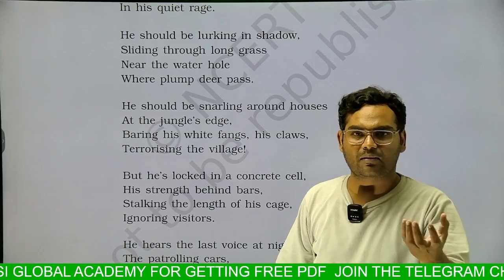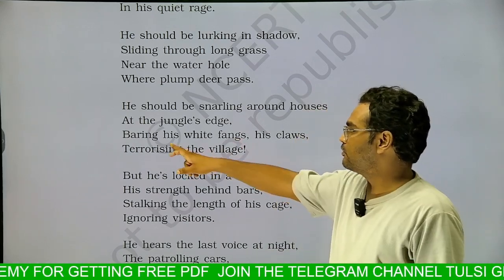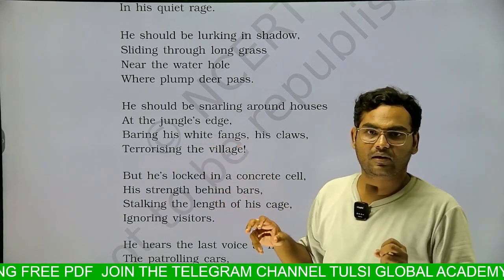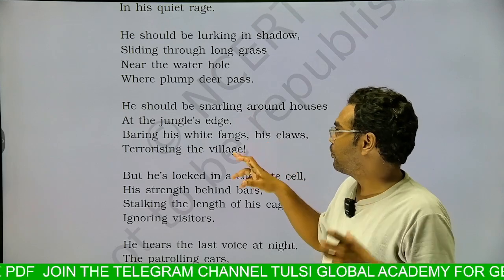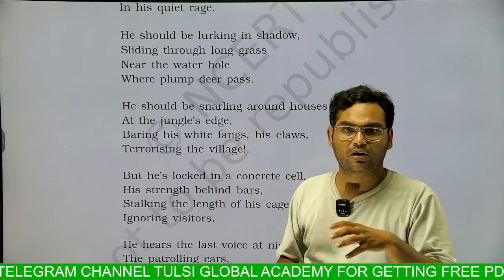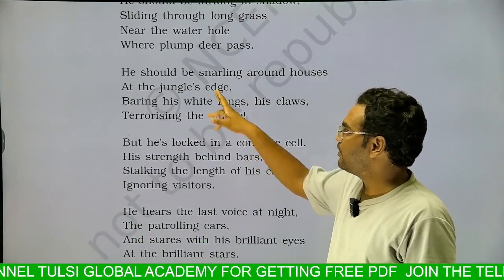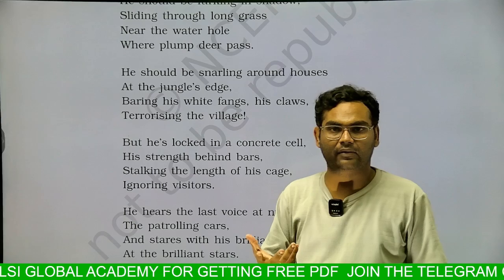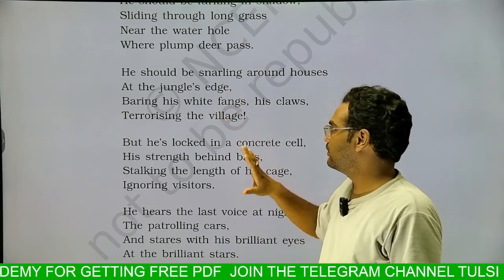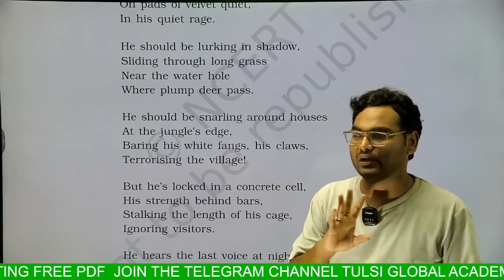in the jungle, sometimes if he is coming at the edge of the jungle, out of the jungle, then he is baring his white fangs, he is showing his ferocious teeth, his sharp teeth, and roaring from there, roaring from the edge of the jungle, terrifying the villagers who are living nearby that jungle. He is terrifying them because he is the master of his own spirit, and he is a free animal. He is not in the control of anybody. He is freely roaming in the jungle. He is not feared of anybody.